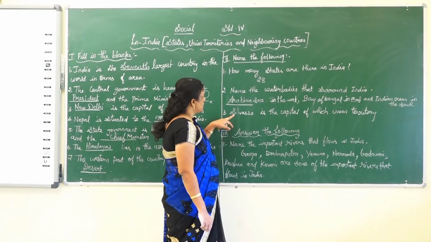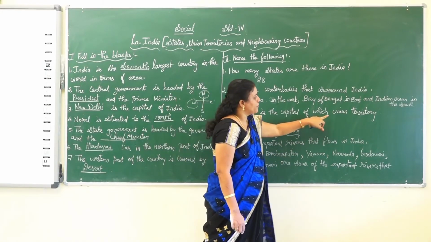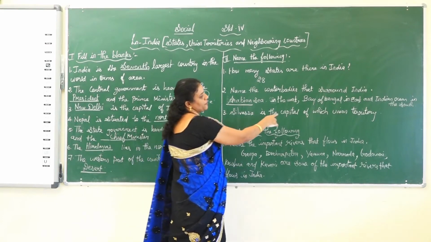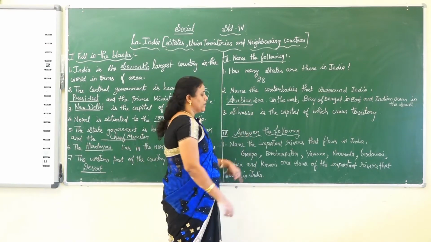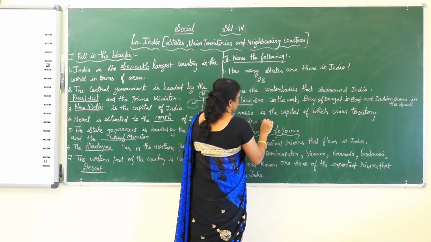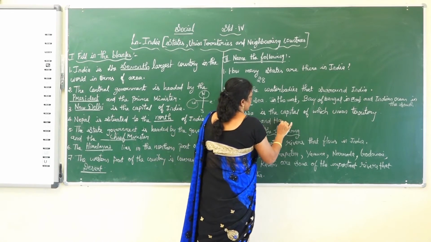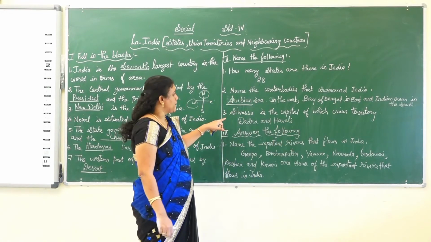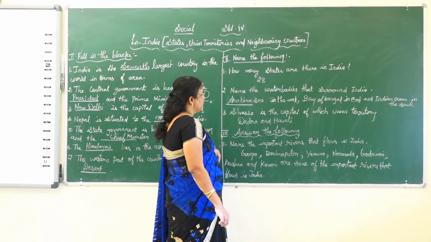The next one, Silvassa is the capital of which union territory? Dadra and Haveli. Silvassa is the capital of Dadra and Haveli.